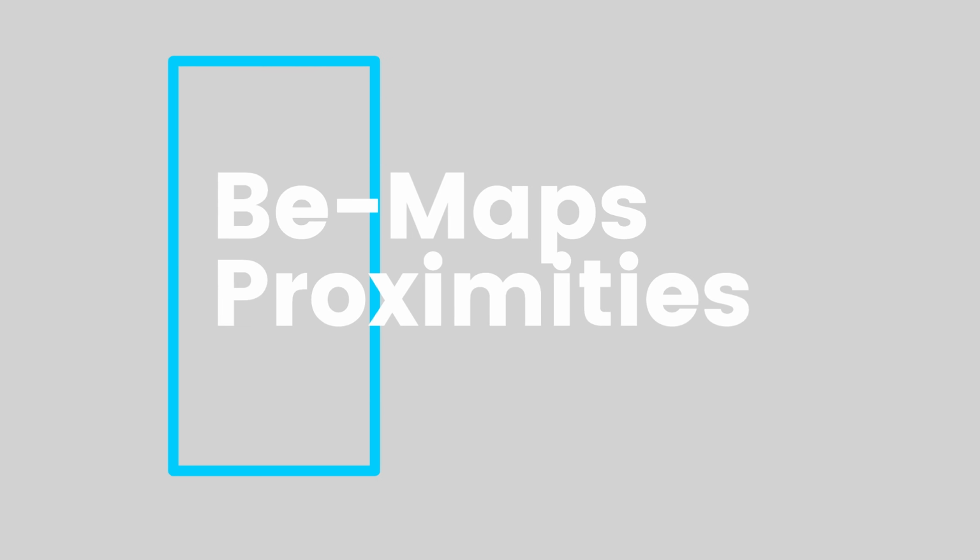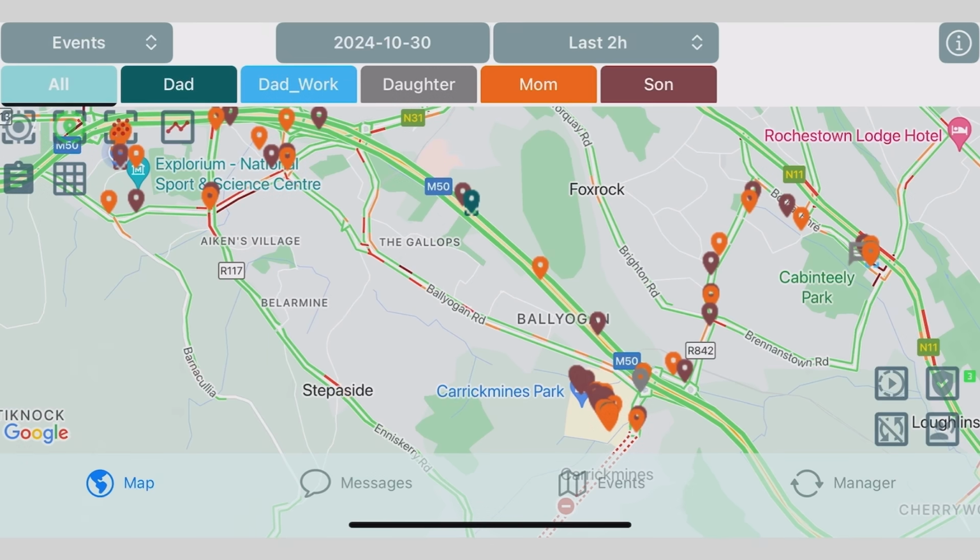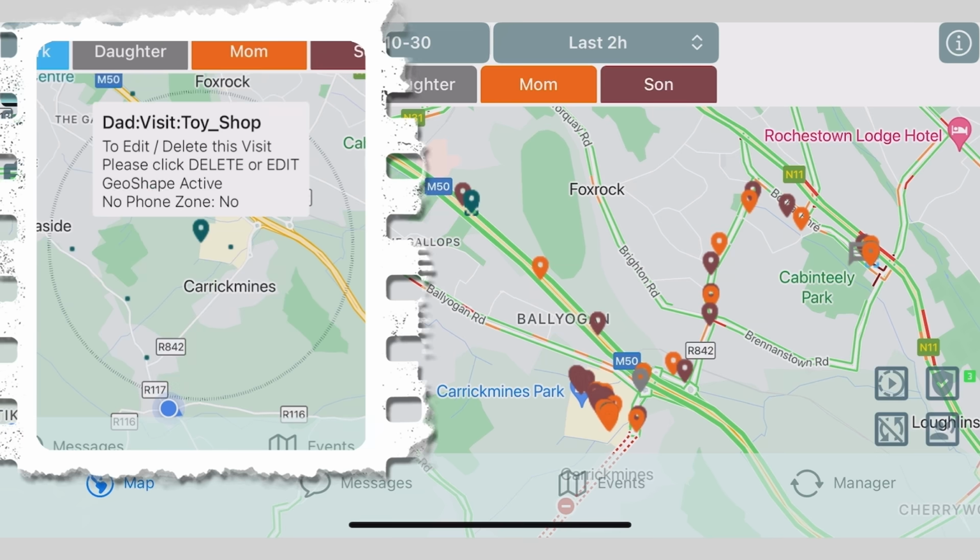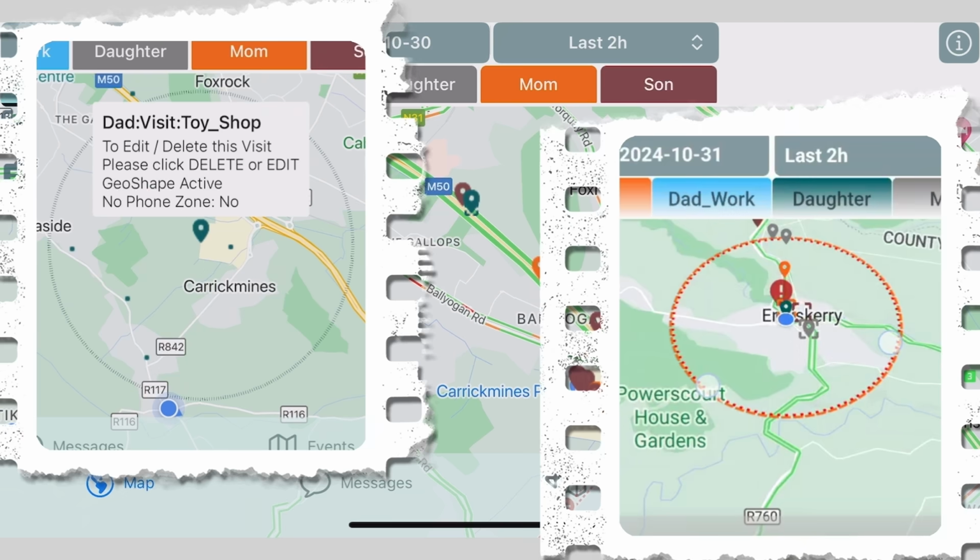Maps proximities. In Maps, we have two types of proximities: visit proximity and dynamic proximity. Proximity features allow users to assign areas as geo-shapes that detect when users pass through them, or they can also be used to check the distance between two devices.